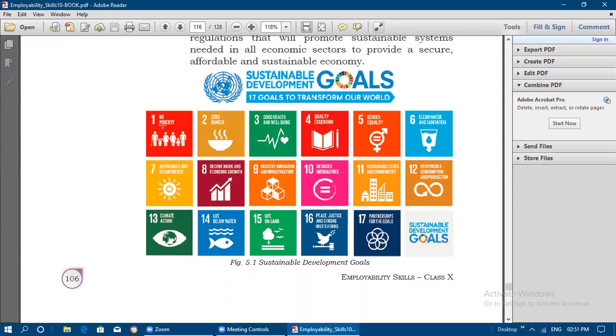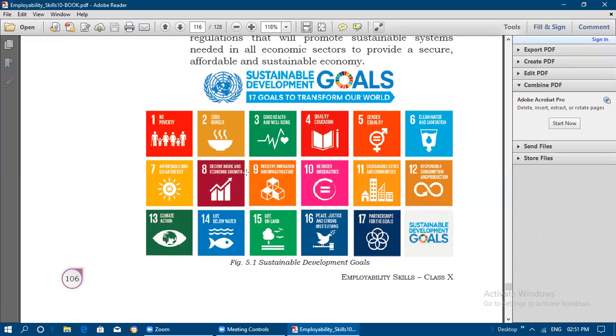Okay, so the first one is no poverty, that is the first goal, and the second goal is zero hunger. So there should not be anyone feeling hungry, and everyone needs to get proper food. Okay, and good health and well-being, and we need to have quality education. Gender equality should be there, and clean water and sanitation need to be there, and affordable and clean energy, and then decent work and economic growth.